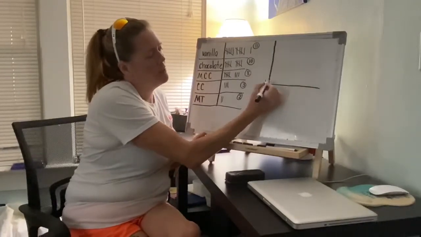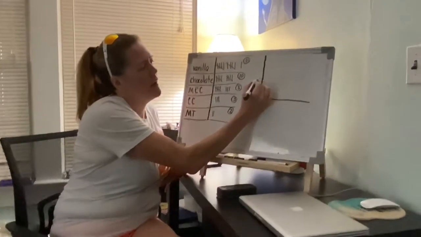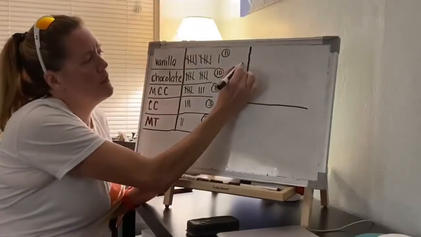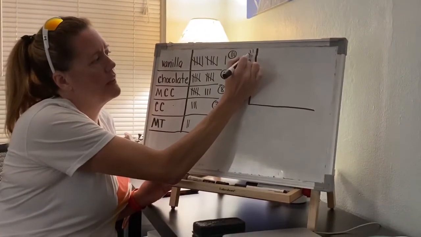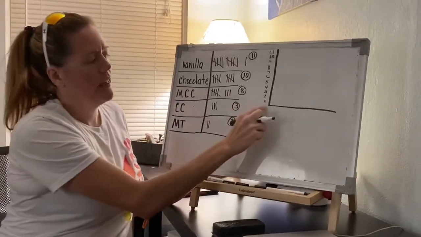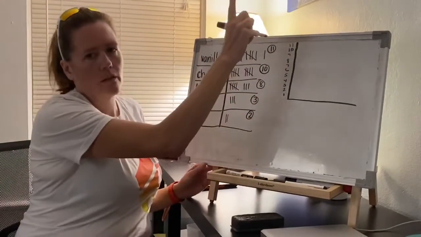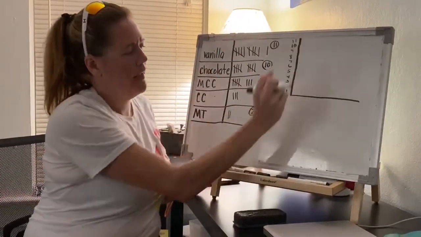So 1 is a little above the bottom. 2, 3, 4, 5, 6, 7. Ooh, I hope I have room. 8, 9, 10. Well, we'll just go up to 11. That's all the room we have, and that's okay. 11. And I started at the bottom and went up, which is a little different from some things because we'll start making our marks this way as we go up.